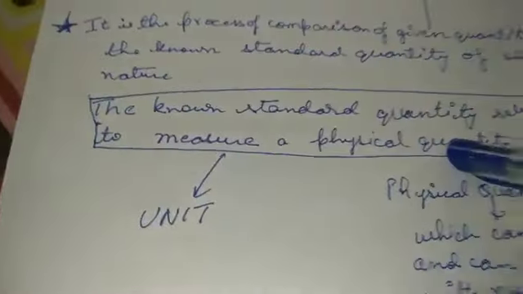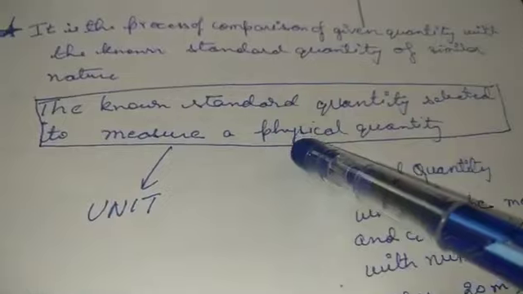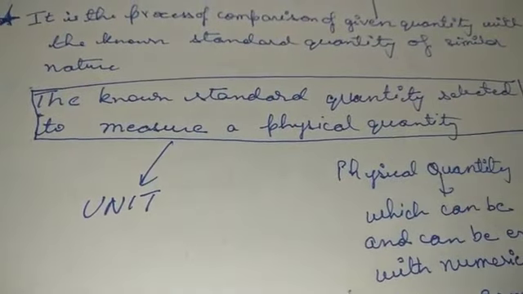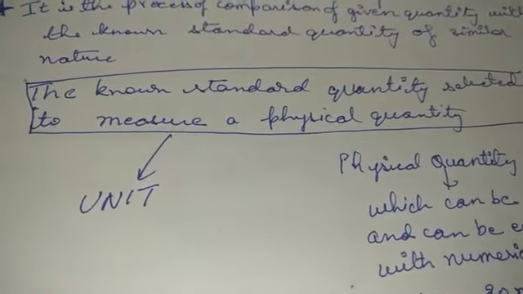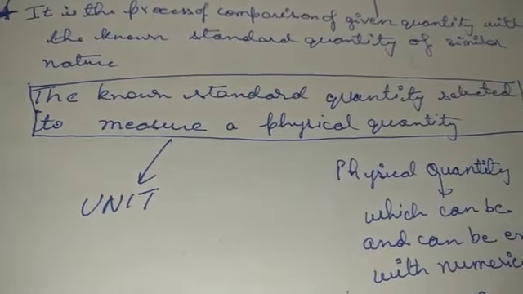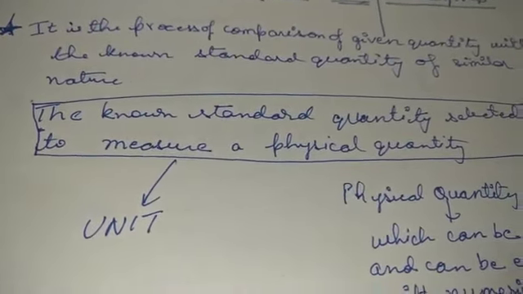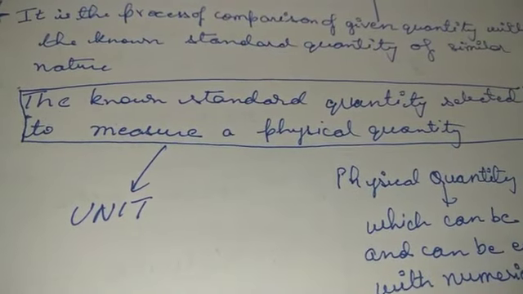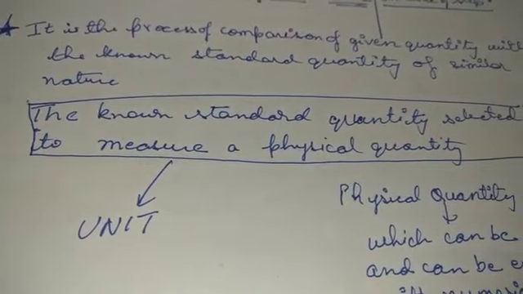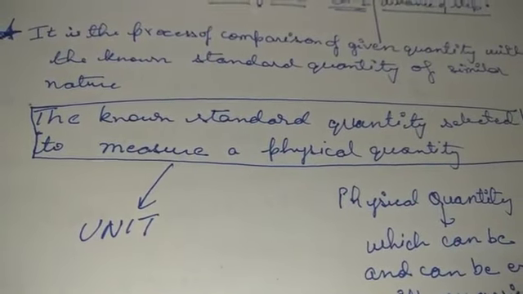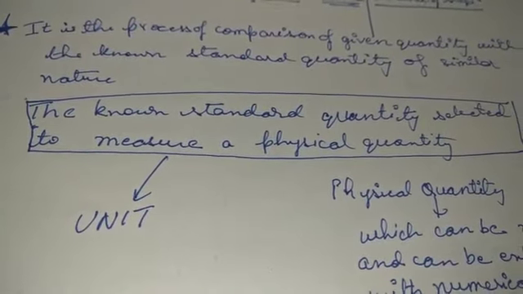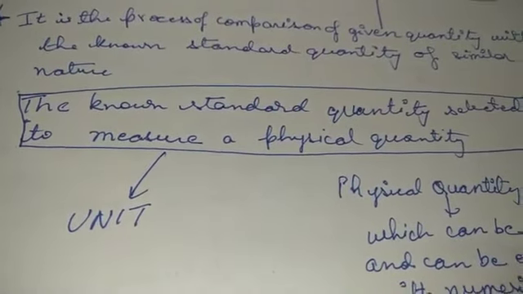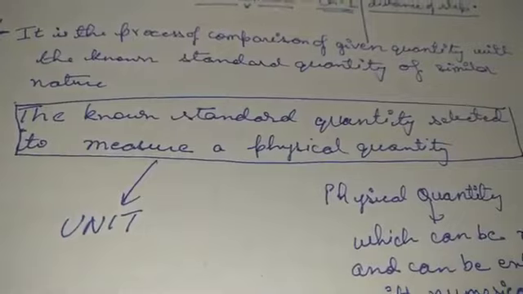Alright, now let's say what a unit is. The known standard quantity is selected to measure a physical quantity. Like, let's say we have used a scale. Now what is the unit present in the scale? We know that there are basically two units, one is the centimeter and the other one is the inches. So if we are using inches, 1 inch is equal to 2.54 centimeter. So it depends upon you whether you are using the inch part or the centimeter. So centimeter, inches, feet, all these are basically units.